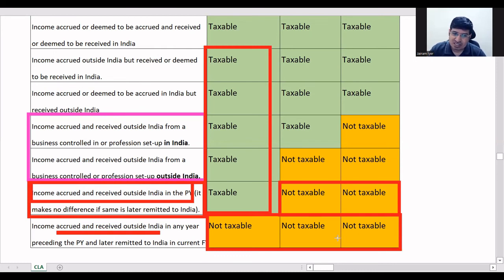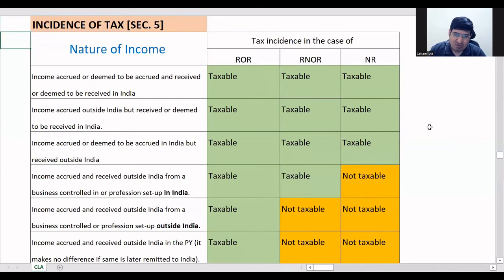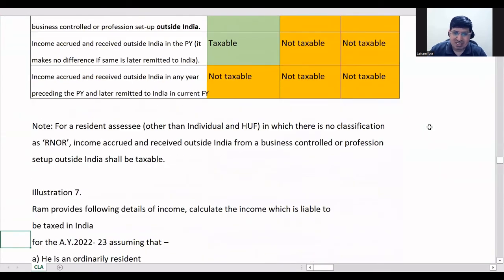Right. So this kind of income, they are put in NRE account, non-resident external account. So these incomes are already credited outside. So if any tax is there, then you will have to pay it outside and then you are remitting it. It's called a remittance. So that's why it is not taxable for all. Other than that, you can see for ROR, everything is taxable. This is your incidence of tax table. Very important table. So the whole next discussion will be based on this incidence of tax table.